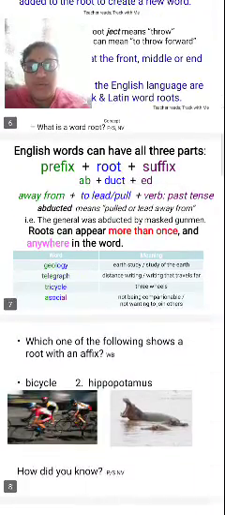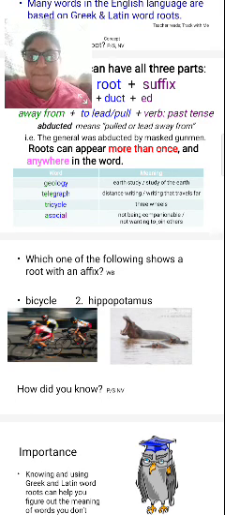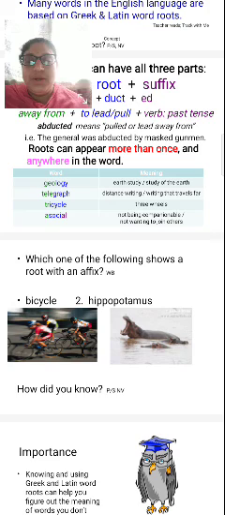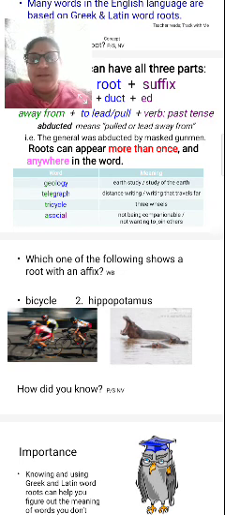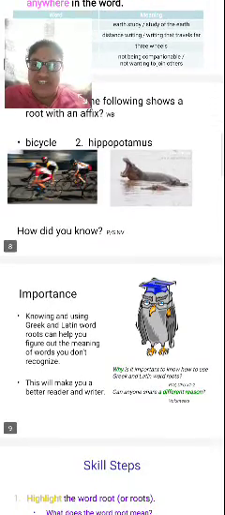So here, what is the new word? Hippopotamus, right? Because we have been using bicycle from our olden days. When you ask your parents or your grandparents, showing the bicycle, they will say bicycle itself. But the hippopotamus, right? So the hippopotamus comes under the affixes.